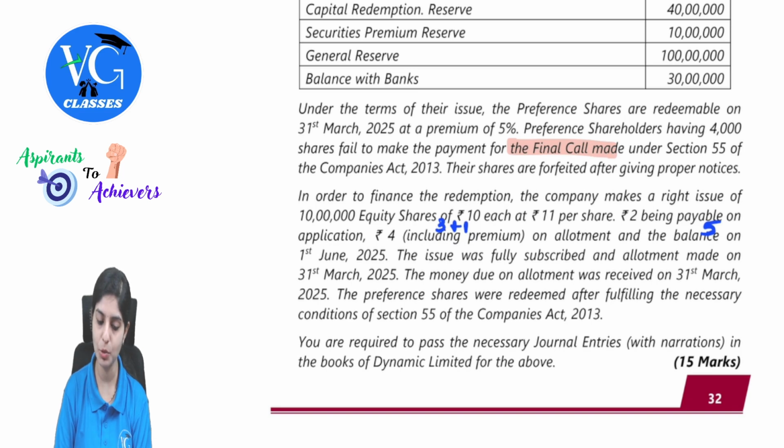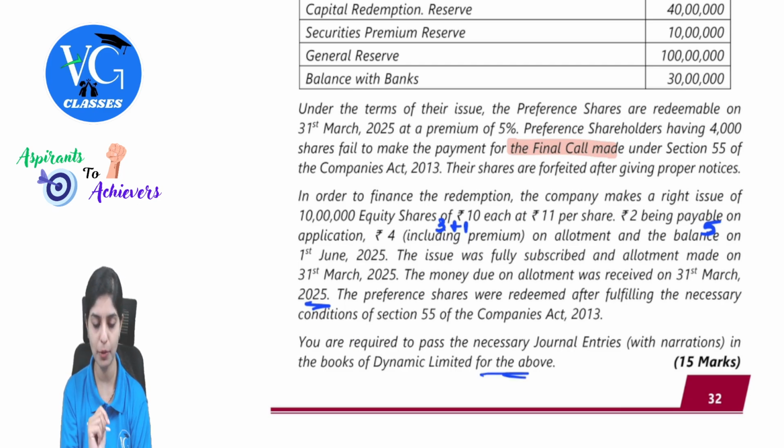The issue was fully subscribed and the allotment was made on 31st March 2025. The money due on allotment was received on 31st March 25. The preference shares were redeemed after fulfilling the necessary conditions of section 55 of the Companies Act. You are required to pass the necessary journal entries with narration in the books of Dynamic Limited for the above.